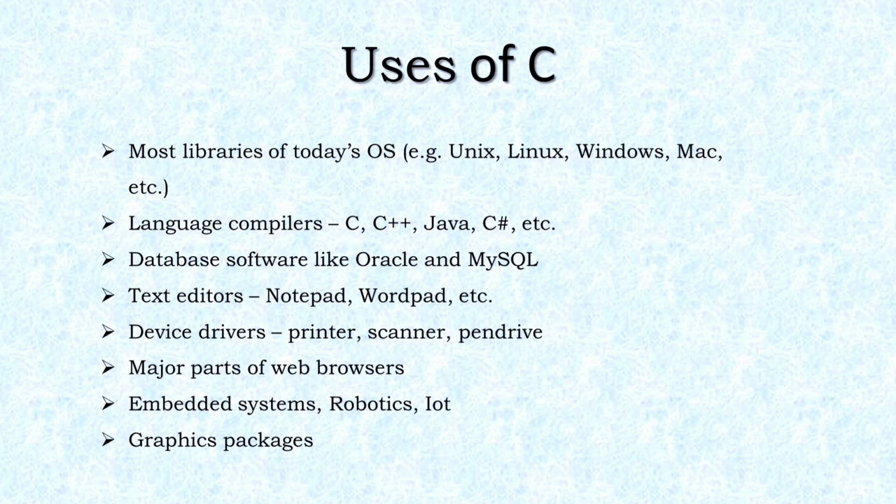C is also used in different text editors and device drivers. Major parts of web browsers also use C. The use of embedded systems, robotics and IoT is highly emerging in recent years, all of which use C language as a major part. C is also used in various graphics packages.